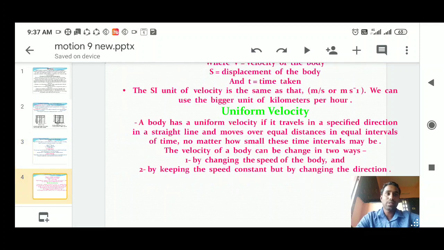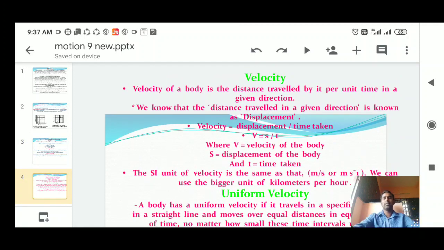Next one, in the same way, velocity. Velocity is nothing but speed in a particular direction. For example, if you are going in a straight direction, you also have magnitude, the numerical value, and a direction. That is called velocity.